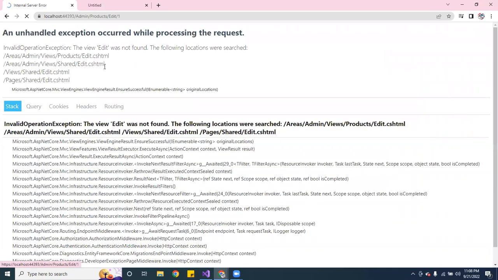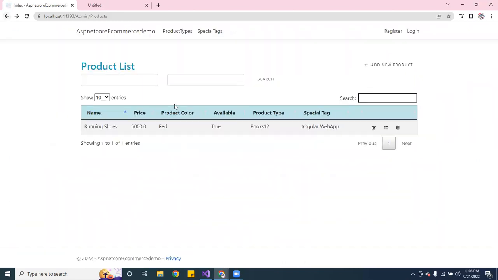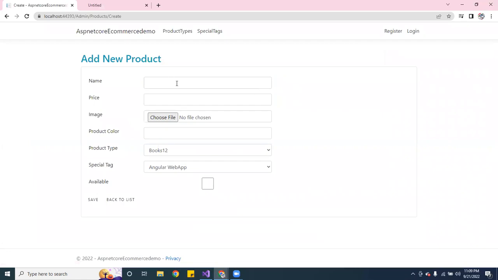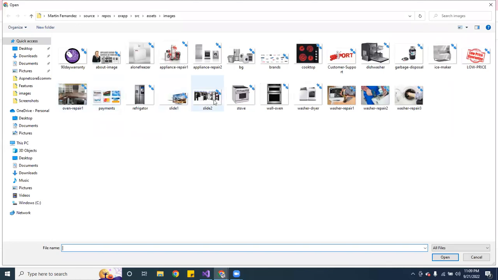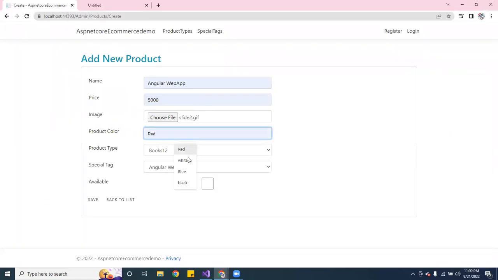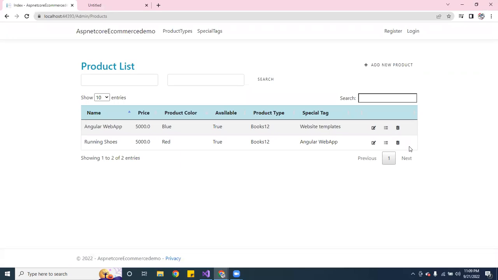Of course, we can't edit that because we haven't created that yet. But all right, cool. So let's go ahead and add a new one to make sure it works. Let's create an Angular web app. This charges somebody $5,000 to create an application. Let's put that picture there. Let's make it blue. Let's make the book 12. It's website templates. It is available. Let me save it. Boom, I got two.